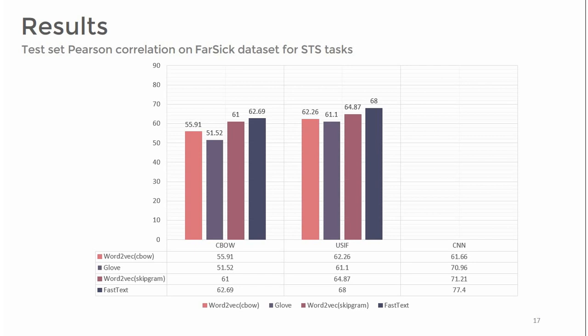The uSIF model is relatively similar to the CBOW model, except that it uses word frequency to give a higher coefficient to words with a higher probability of occurrence, and uses a weighted average. So, this is a significant improvement compared to the CBOW model, which did just a simple averaging. This method is unsupervised. In this method, the results of different embeddings show that FastText is more accurate for the same reasons mentioned above.